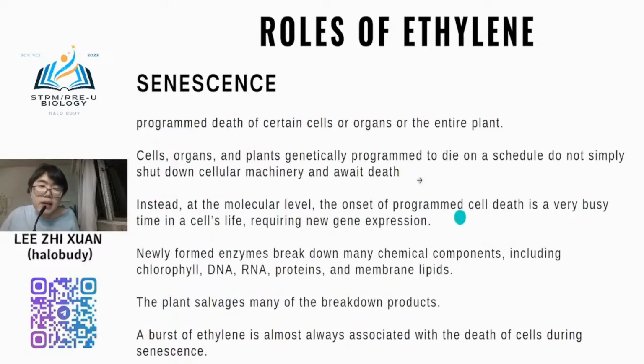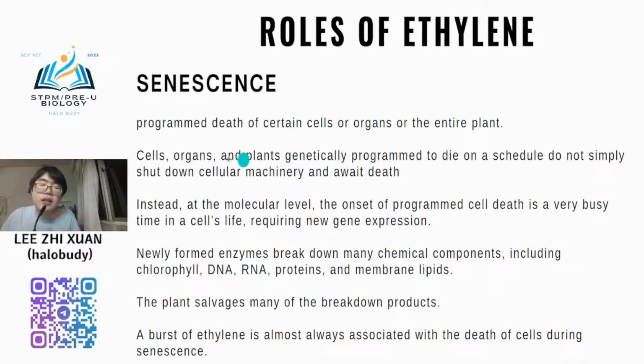And then another one is senescence. Okay, so what is senescence? The meaning of senescence is programmed death of certain cells, of an organ, or of the entire plant. So meaning that plants are also like humans, they are also organisms. So the cells or the plant organs will also die. It will not have an unlimited lifespan. There will be cells and organs that die in the plant.